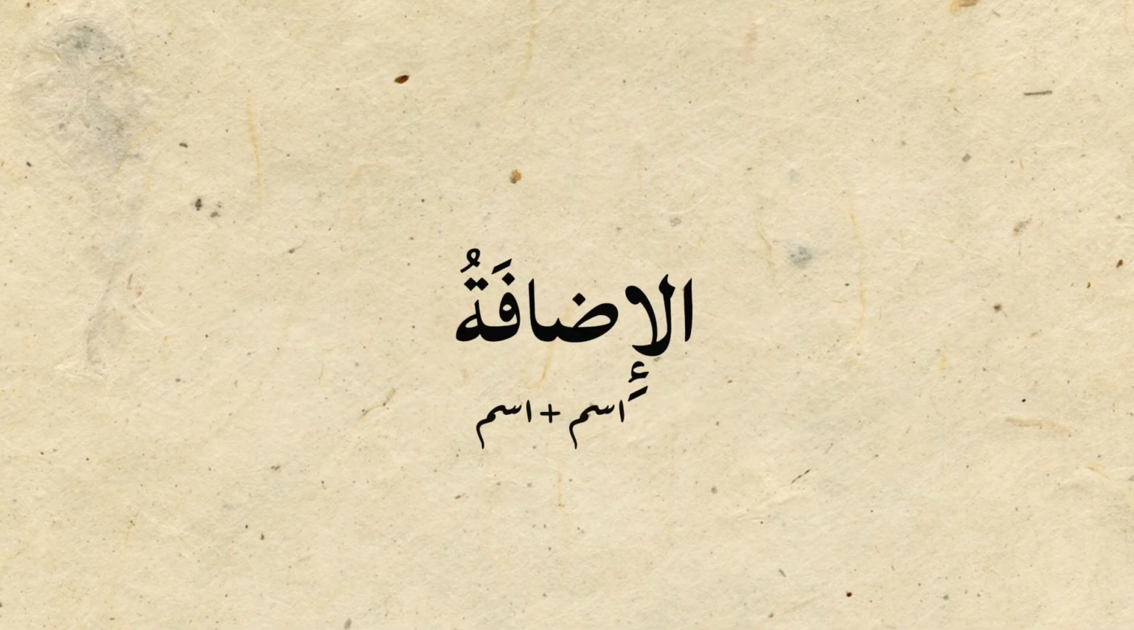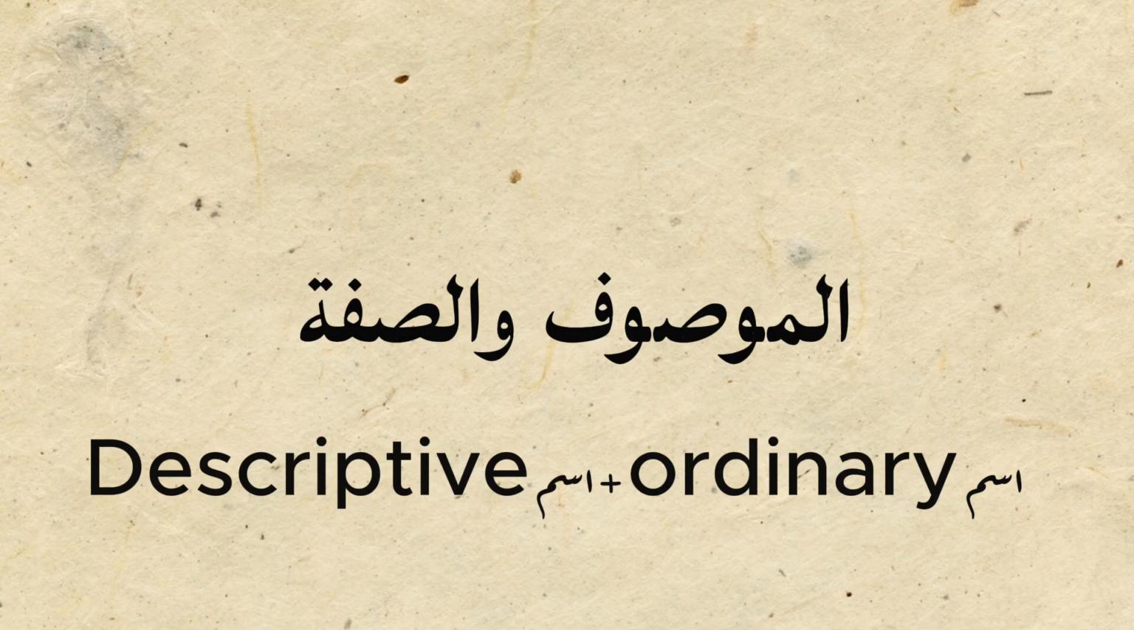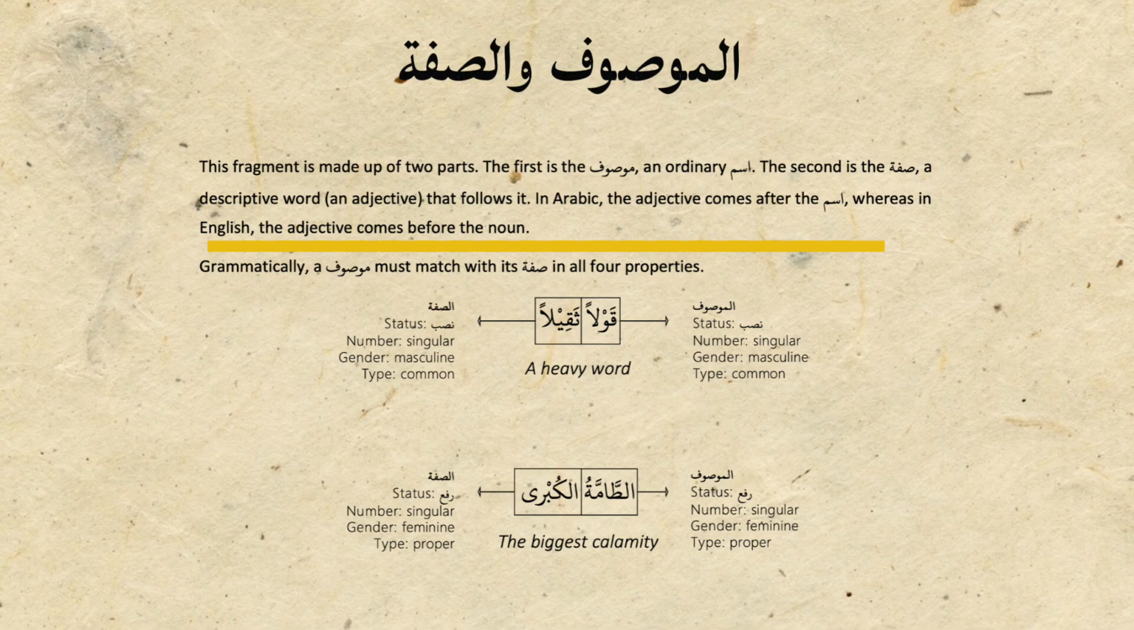Next type of fragment is idafa, a construction that indicates possession or belonging. You can learn it from this. Next type of fragment is al-mawsuf wa sifa. Like other fragments, it is made up of 2 parts. The first is the mawsuf, an ordinary ism, and the second part is sifa, a descriptive word, an adjective that follows the ism. In Arabic language, the adjective comes after the ism, whereas in English the adjective comes before the noun.